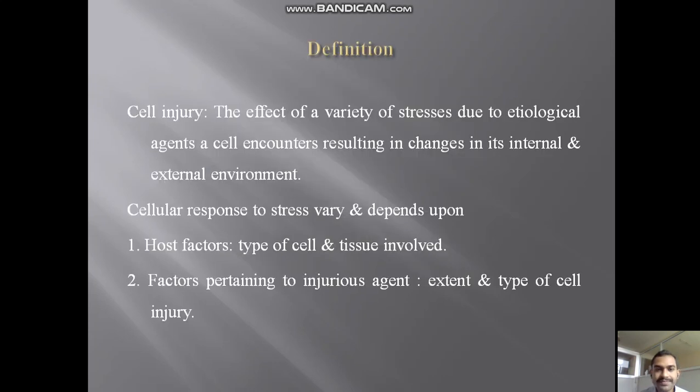So let's start. First of all, we have to know the definition of cell injury. Cell injury is the effect of a variety of stresses due to etiological agents a cell encounters, resulting in changes in its internal and external environment. Cellular responses to stress vary and depend mainly on host factors, that is the type of cell and tissue involved, and factors pertaining to the injurious agent, that is the extent and type of cell injury.